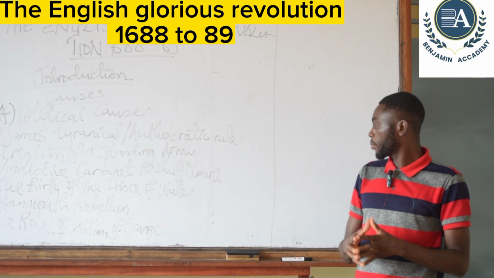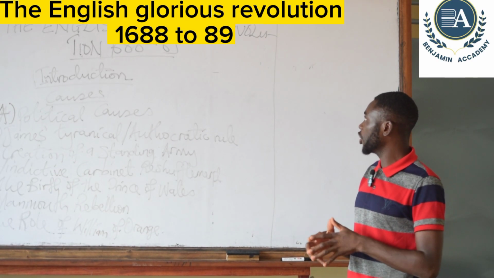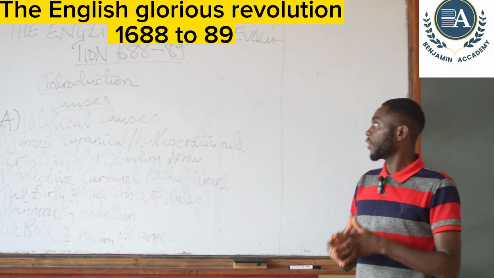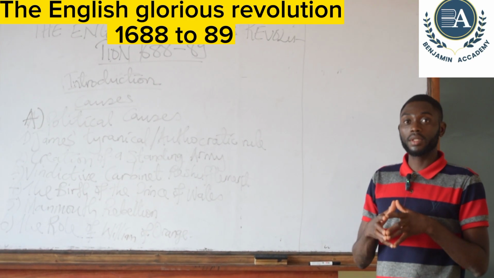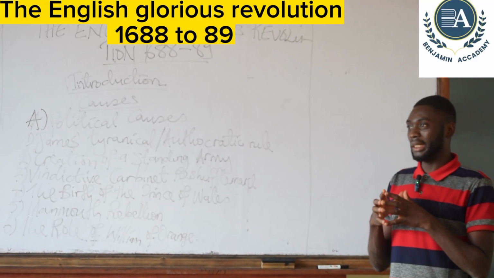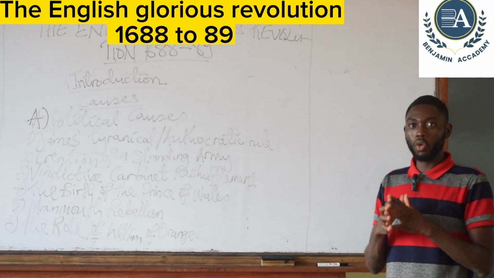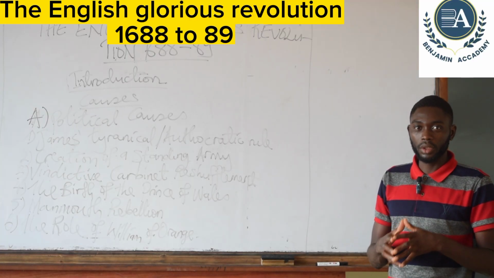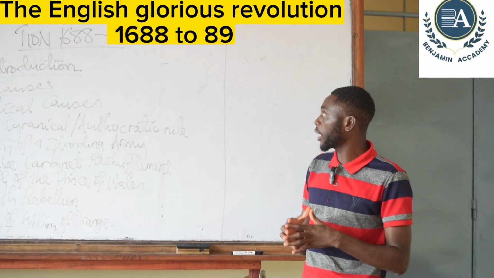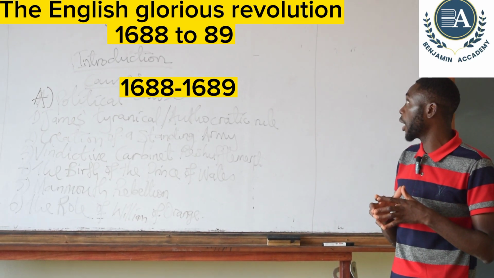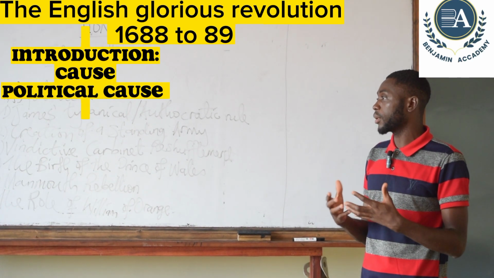Today we are going to be working on the English Glorious Revolution in world history from 1688 to 1689. What is a revolution? We are supposed to know what a revolution is all about. We are talking about a revolution that occurred in England from 1688 to 1689. Therefore, we should look at a revolution.